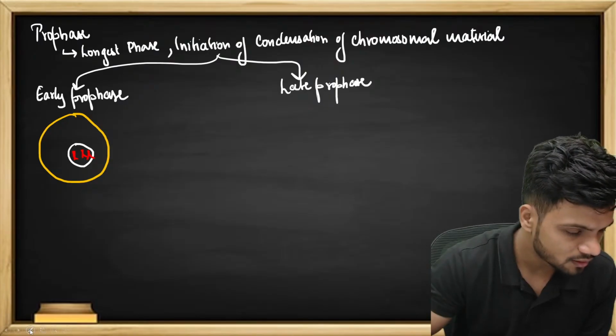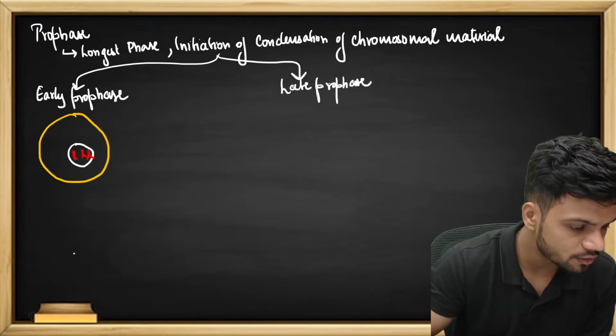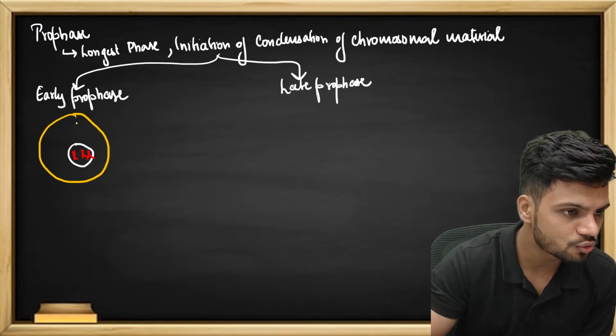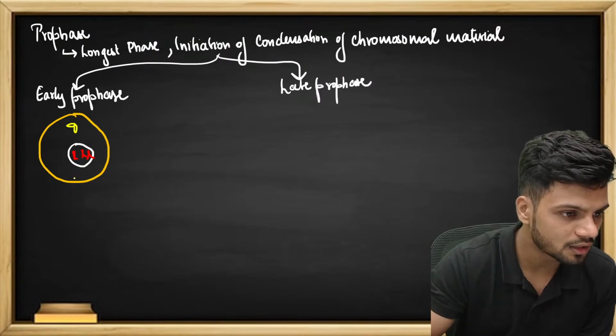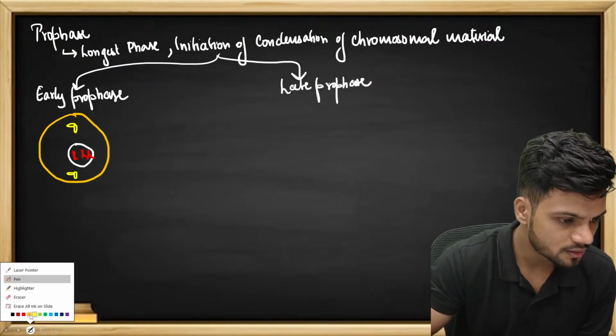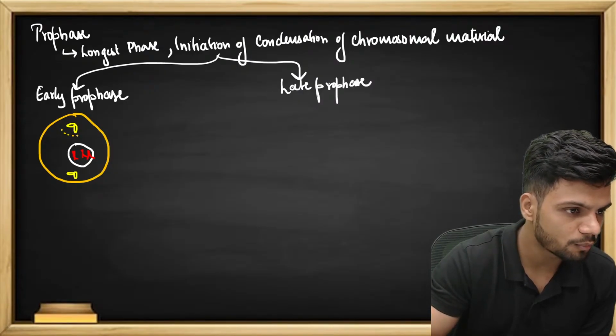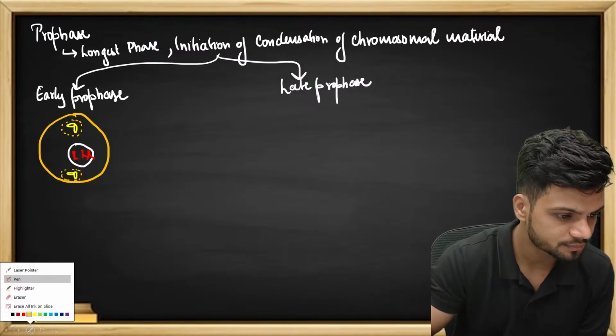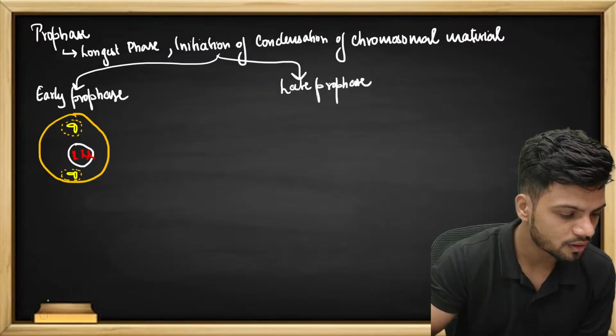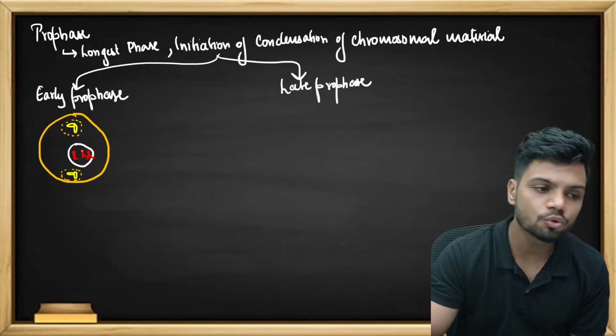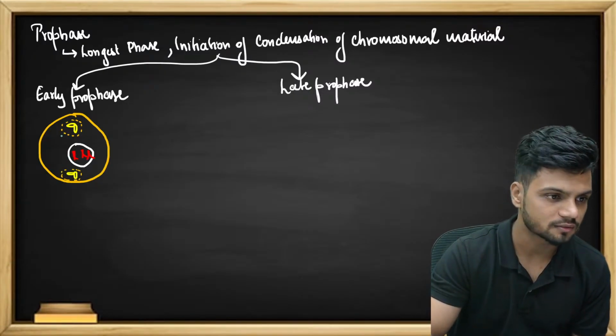Apart from that, all of you remember the centrosome? The centrosome, which has a cartwheel structure. The centrosome starts to move towards the opposite poles. This is the pericentriolar space. Now this centrosome or the centriole has two types of microtubules arising.